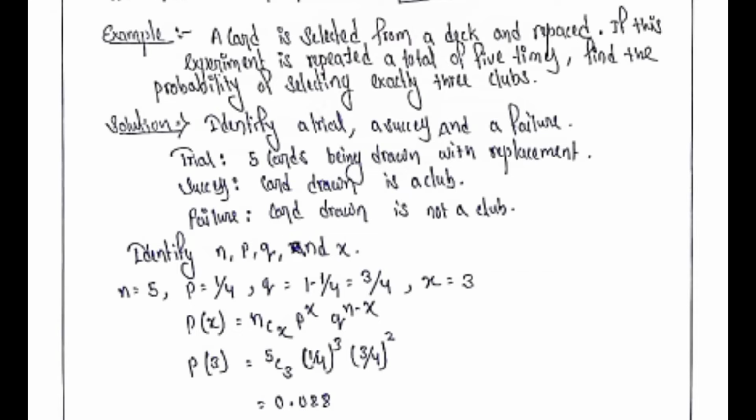Then for x equal to 3, p of x equal to nCx into p to the power x into q to the power n minus x, that is probability of x equal to 3 equal to 5C3 into 1 by 4 to the power 3 into 3 by 4 to the power 2. By calculating, we got the answer 0.088. So the probability of selecting exactly 3 clubs is equal to 0.088.